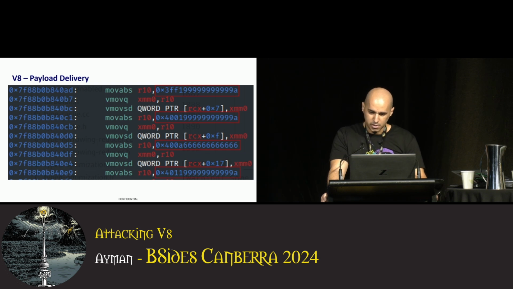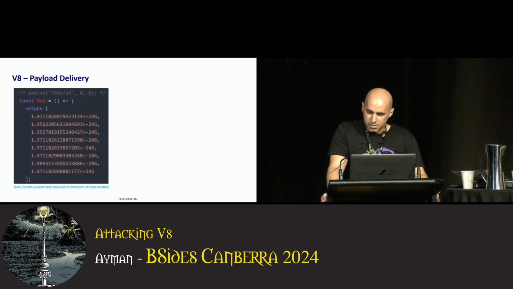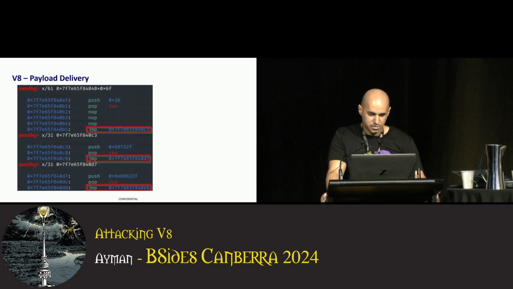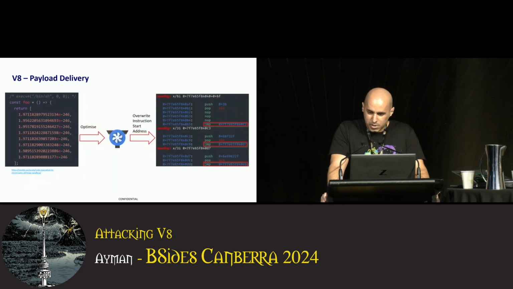So what we're going to do is encode our shell code in similar double values and place little jumps in between to execute the shell code. There are scripts that can do that for you. A shell code to execute binsh will look like this. Here are our double values after being compiled with Turbofan. If we start executing from the right offset within this function, our shell code manifests like this. Execute a little bit, followed by a jump, execute the next bit, and so on. All we need to do now is get Turbofan to compile our function. Then we use our arbitrary write primitive to overwrite the instruction start address of the optimized function to the start of our shell code and then call the function.